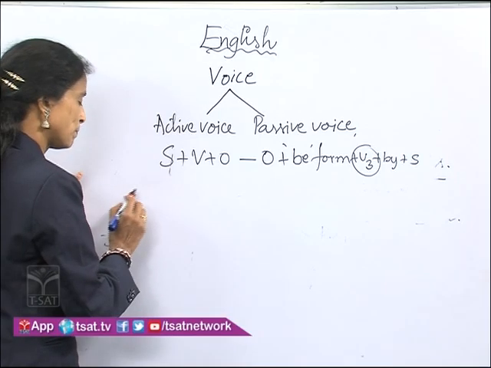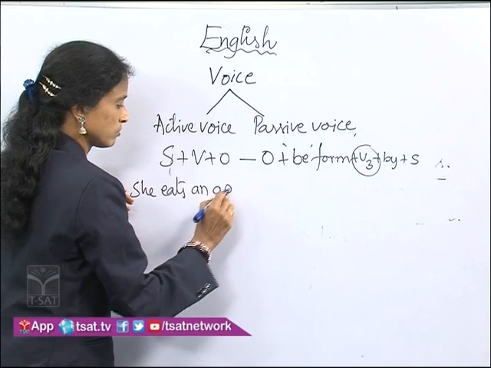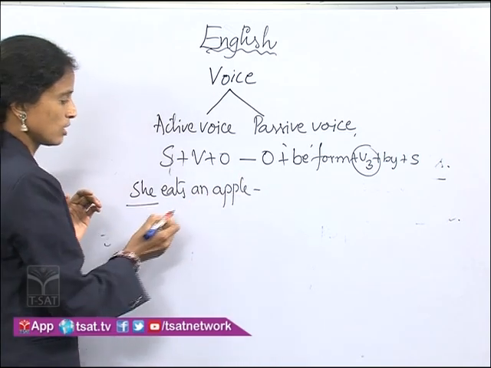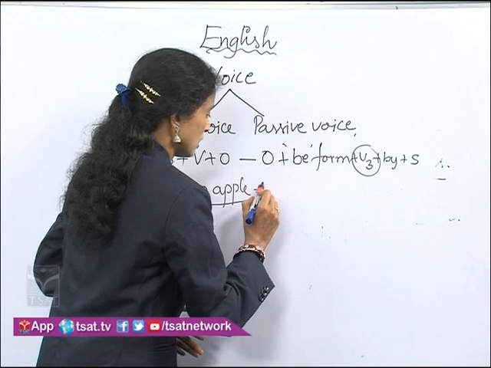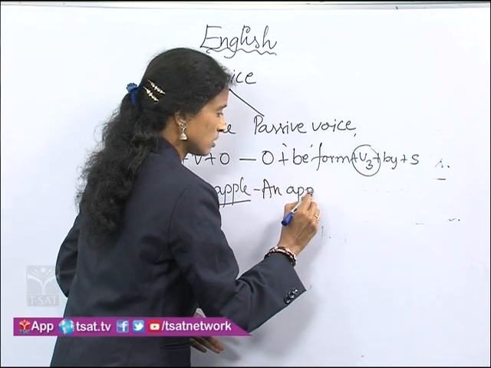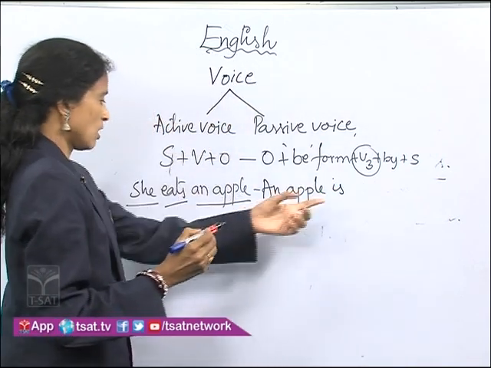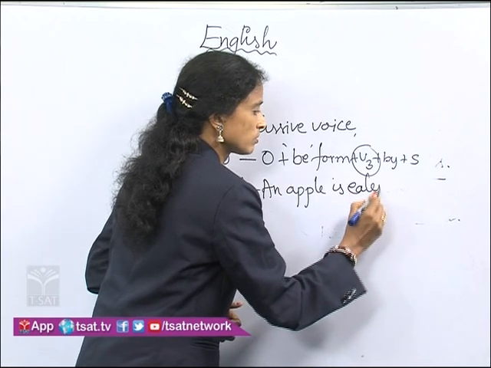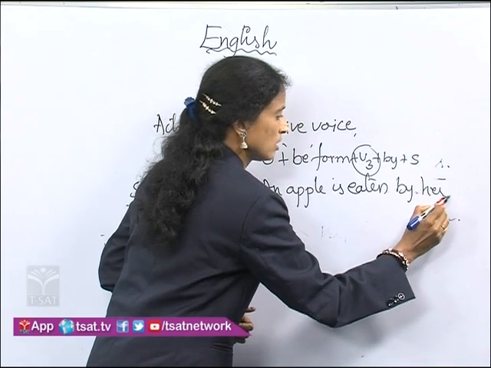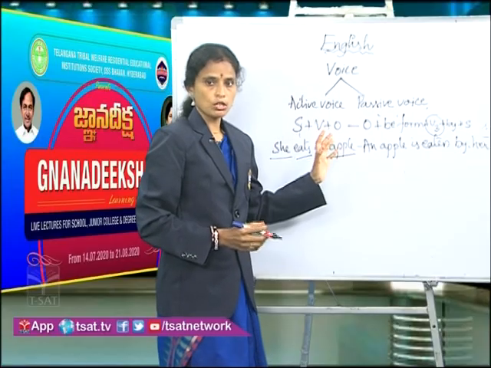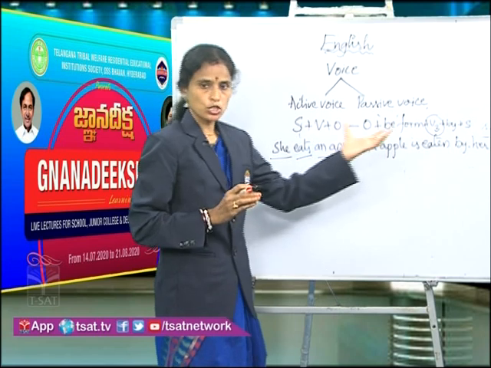Let us take the simple present. She eats an apple, right? Subject, verb, and object. Let's change into passive. An apple, be form is, and V3 of eat, eaten, and preposition by, and her. So this is how the structure follows for all the tenses, right? From active voice to passive voice.